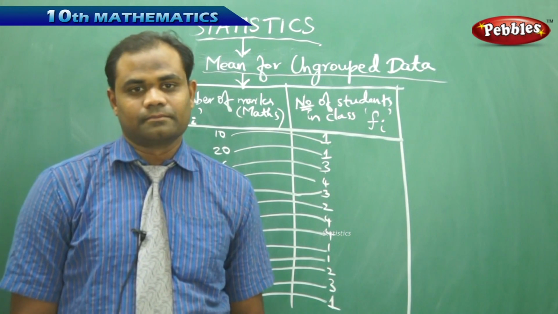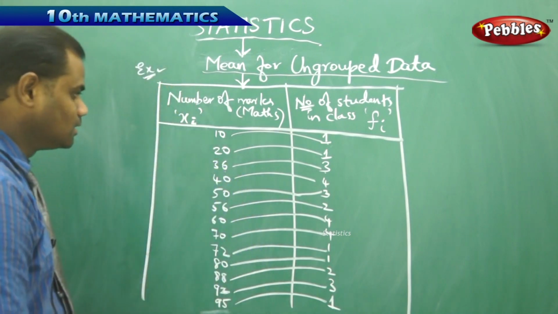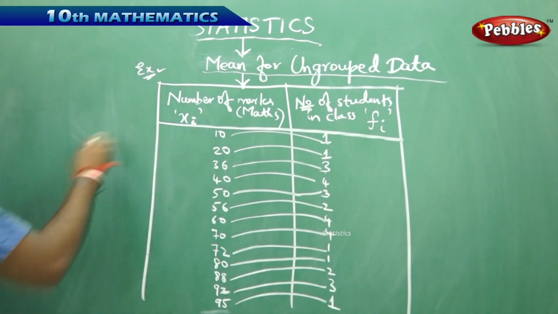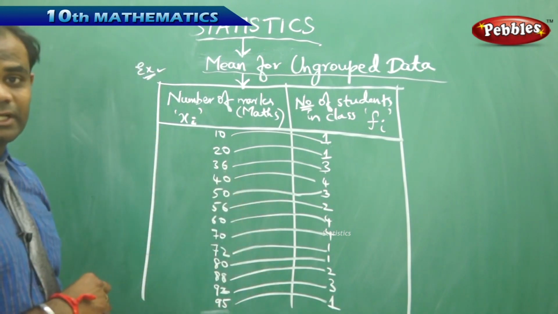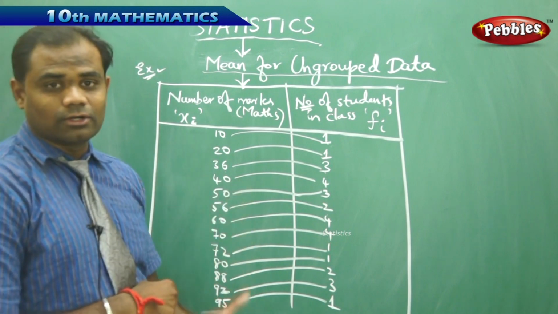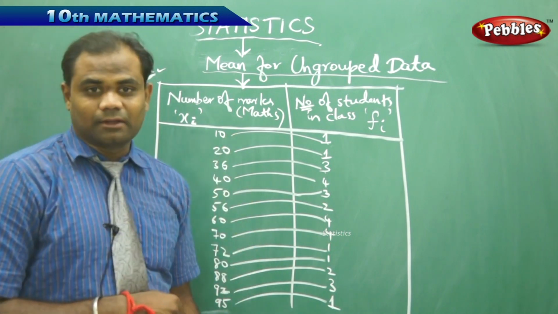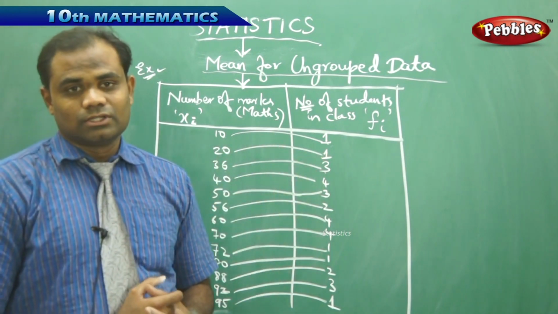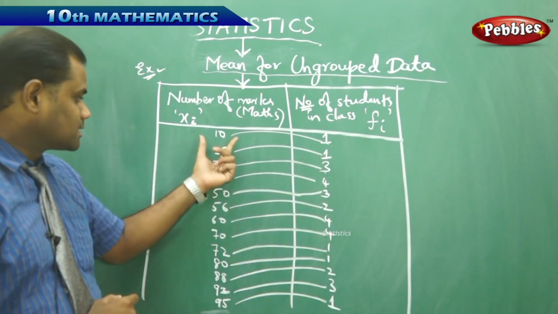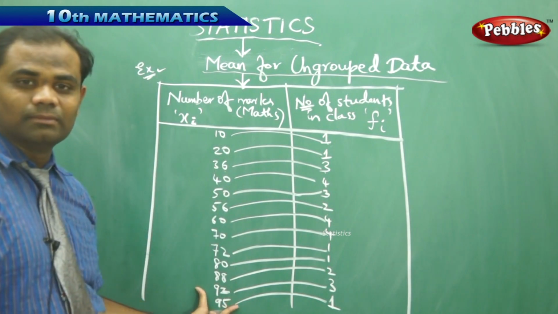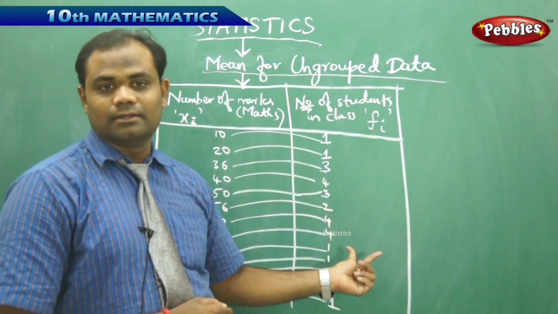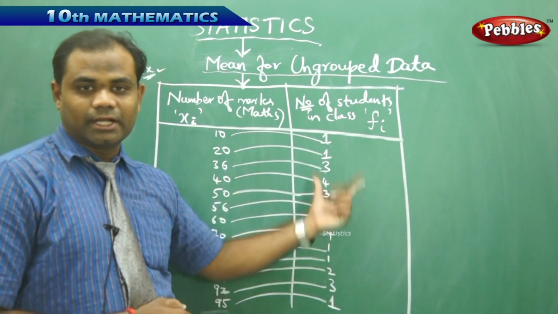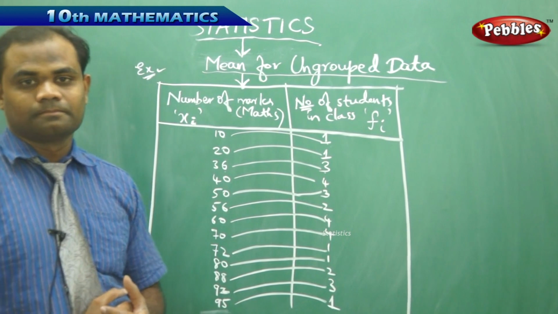Now coming to this, let's see how we can calculate the mean of the ungrouped data. Now this is ungrouped data because we are not grouping the marks, but we are straight away taking the marks of each and every individual student. So this cannot be grouped data, as can clearly be seen in the first column, where the marks are directly related with the frequency, not with a group of students, but with each individual student of the table.